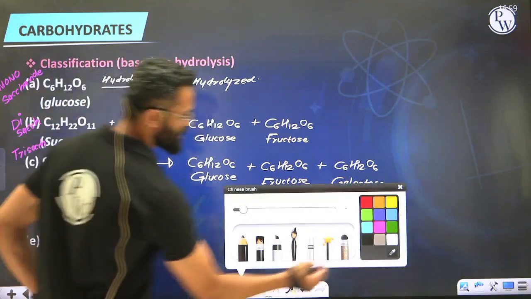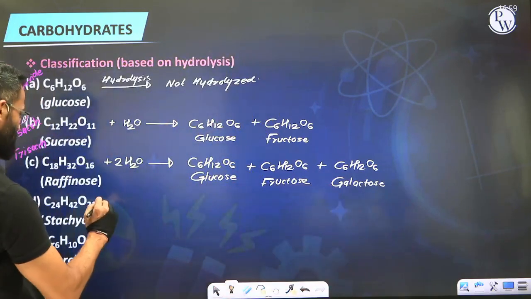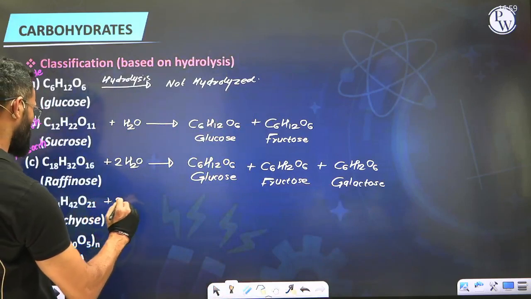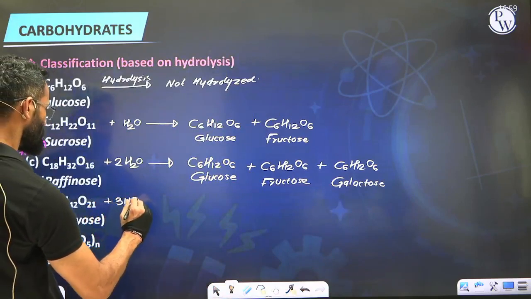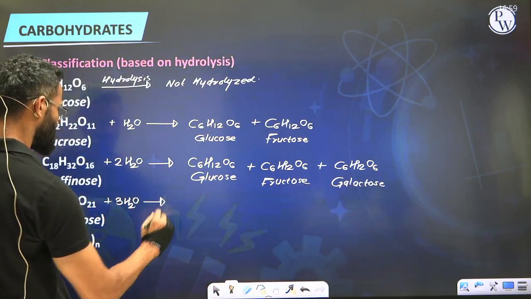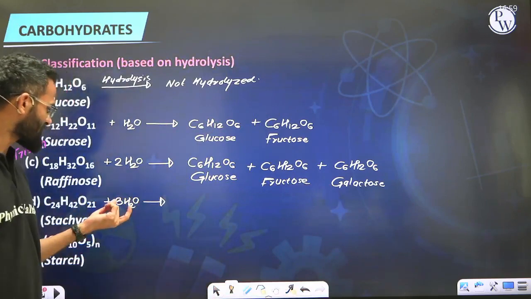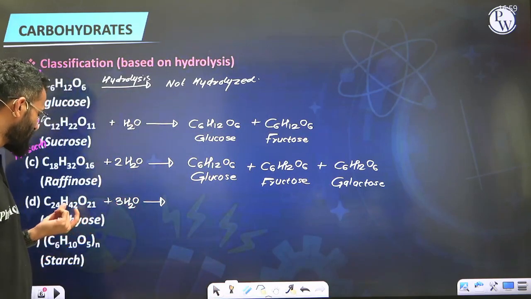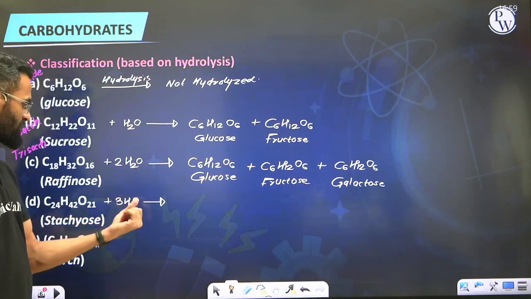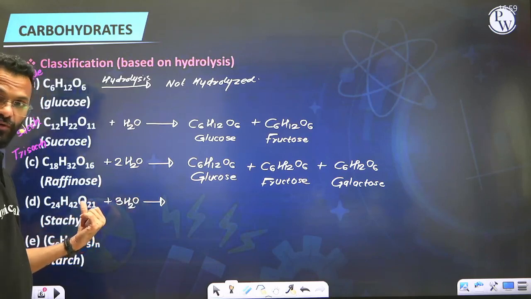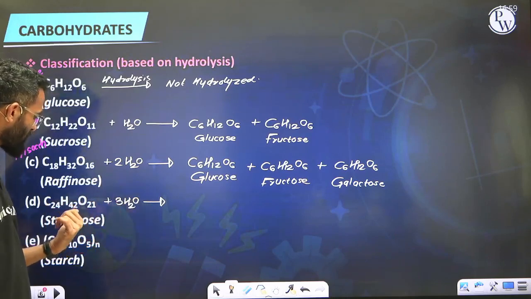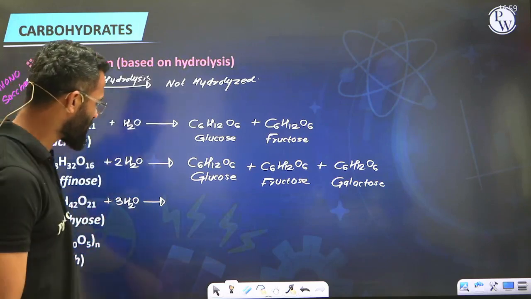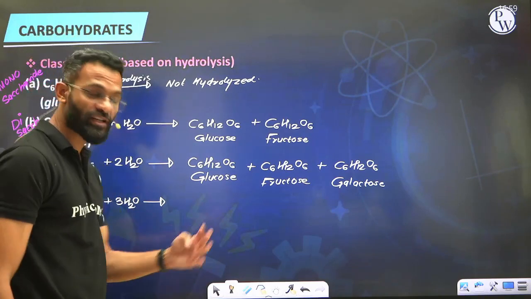Similarly, stachyose, C24H42O21, is subjected to the process of hydrolysis. Let's say it consumes 3 equivalents of water. Upon hydrolysis, 3 water meaning total 6 H's from water. If you add it here, it will become 48. 3 oxygens, if you add it here, it will become O24. The overall formula is C24H48O24. Upon hydrolysis, you will be getting 4 units of monosaccharide.